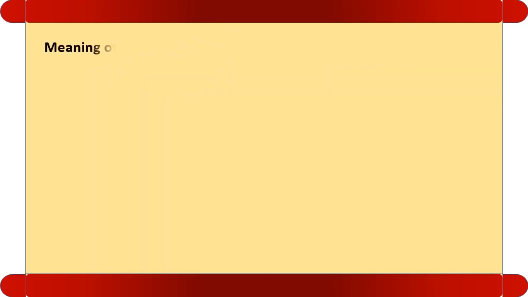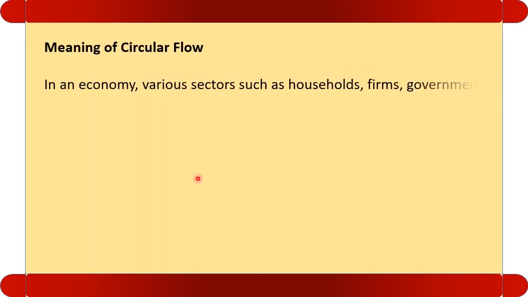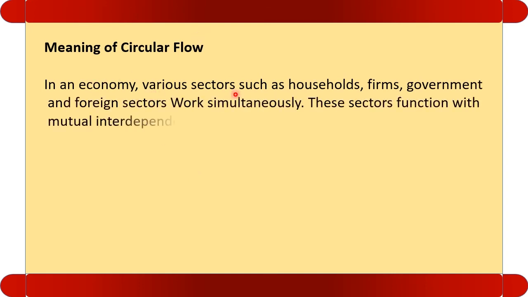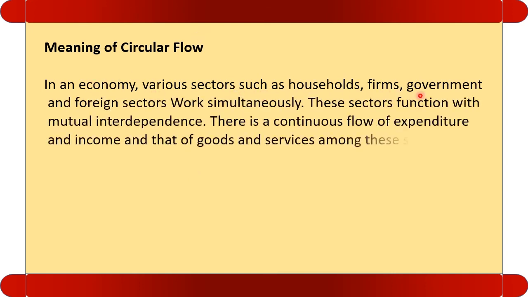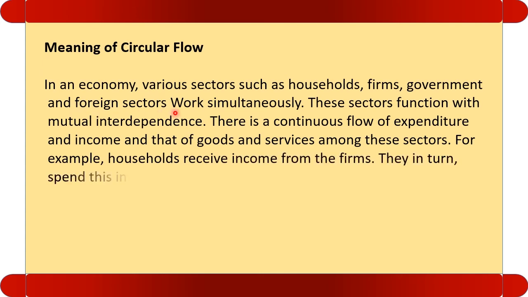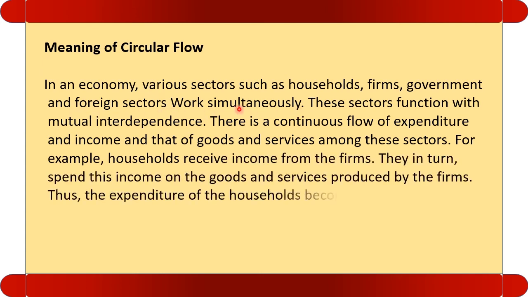Firstly, let us discuss the meaning. In an economy, various sectors such as household, firm, government, and foreign sectors work simultaneously. We have discussed earlier the interlinkage between the different sectors. These sectors function with mutual dependence. There is a continuous flow of expenditure and income and that of goods and services among these sectors.